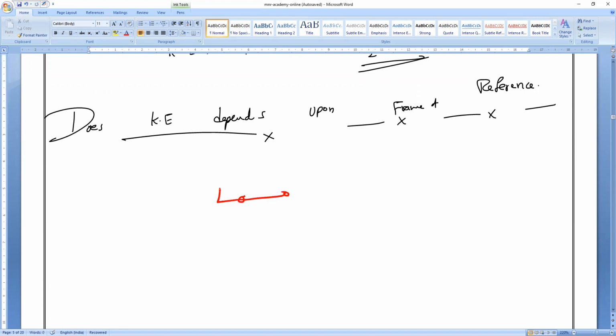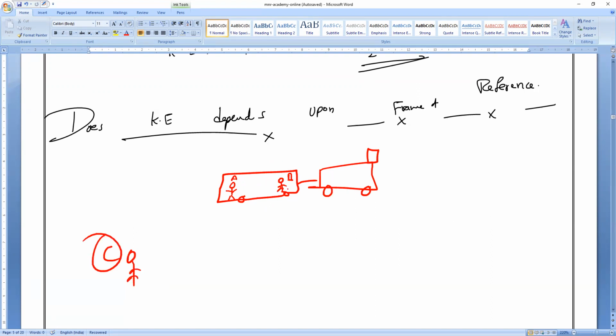Now let us see, for example, when we can say an object is in state of rest or state of motion. Let me consider there is a train which is passing. This is one person, A, this is another person, B, and this is another person, C. Now, according to C, who is our observer or reference point? C. So C is outside the train.